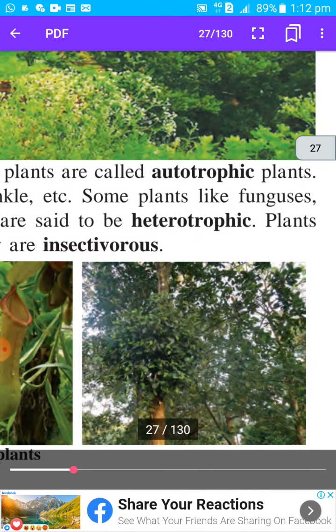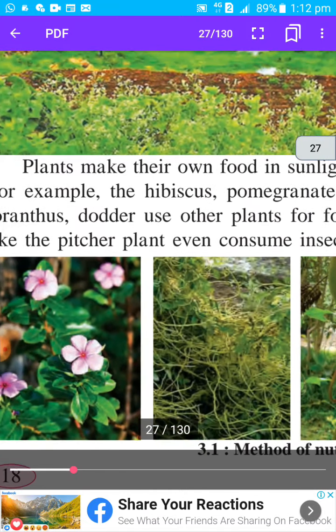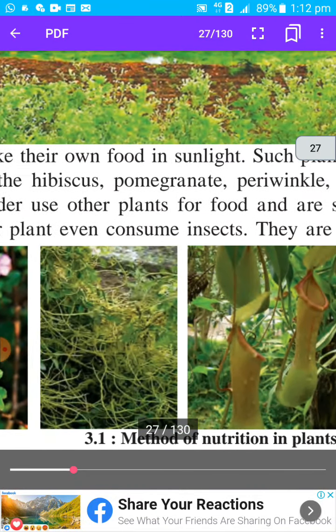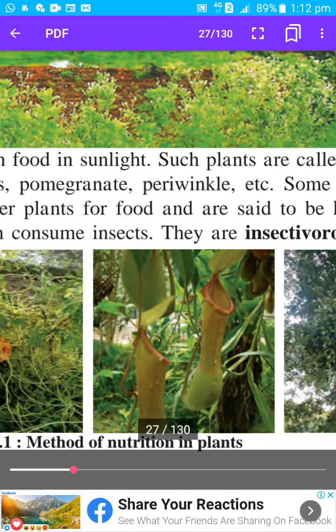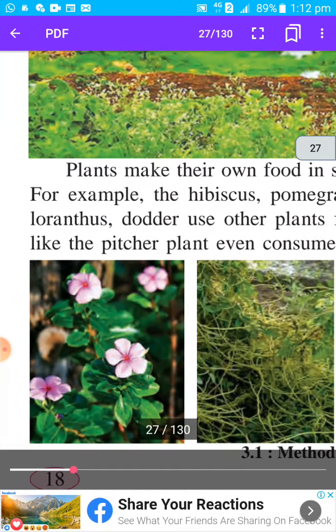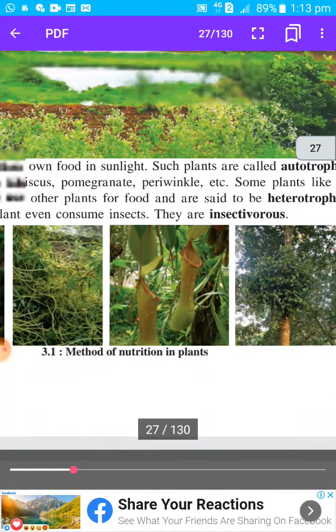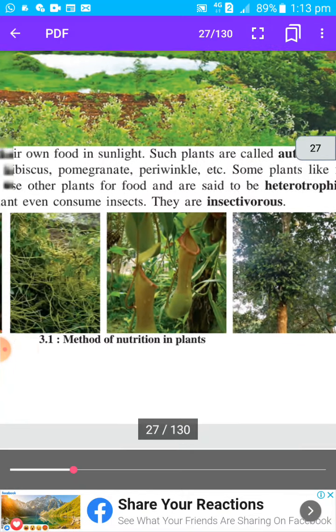Such plants are called heterotrophic. Trophic means nutrition, to get food. So they are not making their own food, they are getting their food from other plants. Such plants are called heterotrophic plants. And what are the examples? Loranthus, dodder, and fungus. These are the heterotrophic plants.